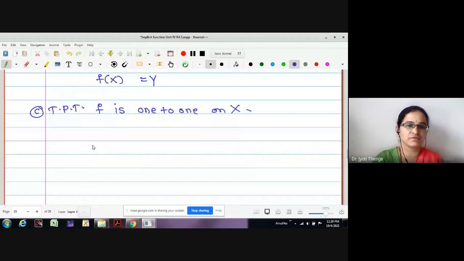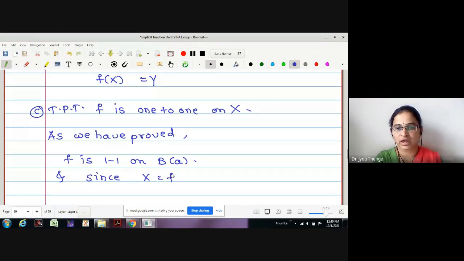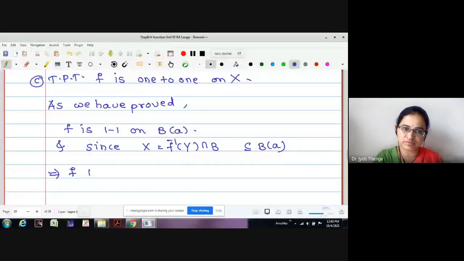Point number 6. We want to prove 1-1 on X. But as we have proved, f is 1-1 on B of A, and since X is equal to f inverse Y intersection B, no doubt it is contained in B of A, may I write f is 1-1 on capital X.